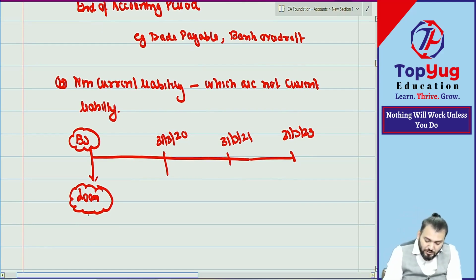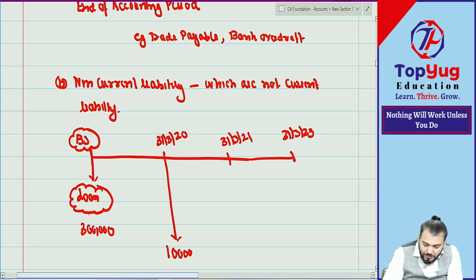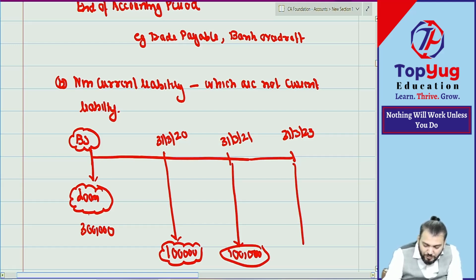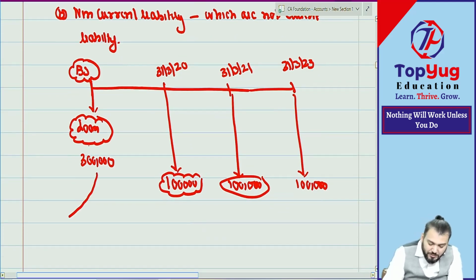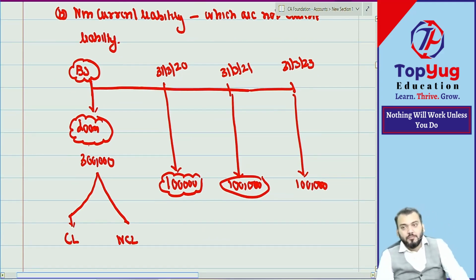Now this loan amount is 3 lakh. But out of this 3 lakh, 1 lakh is payable here. We need to pay 1 lakh at this point of time. Understood? So this 3 lakh will come on the liability side, but whether it will be current or non-current liability depends on the definition.